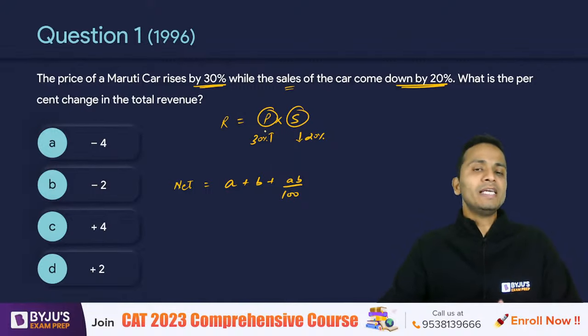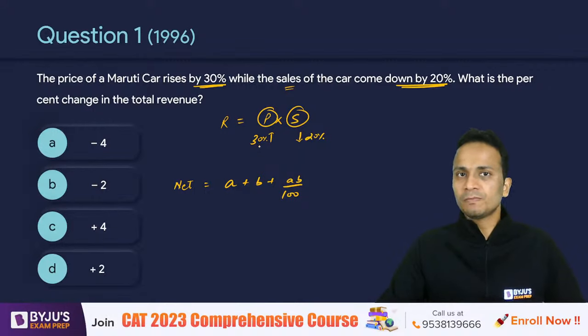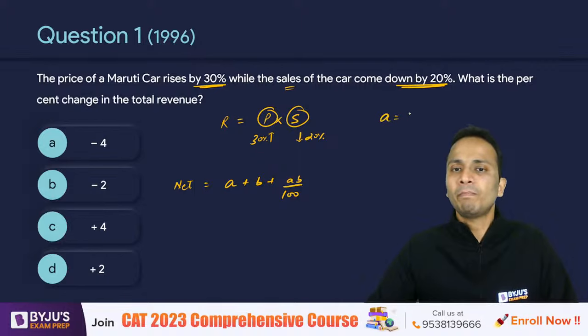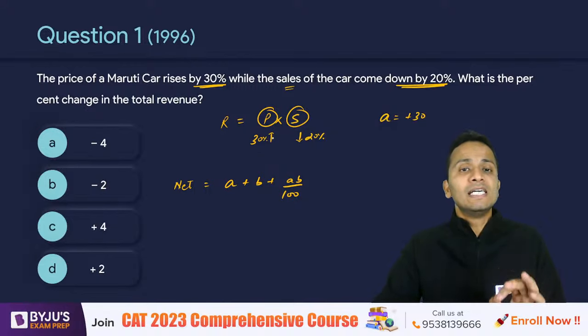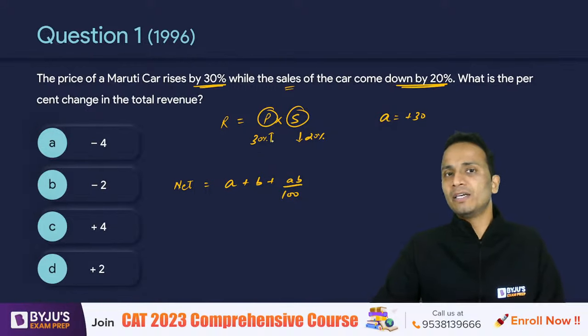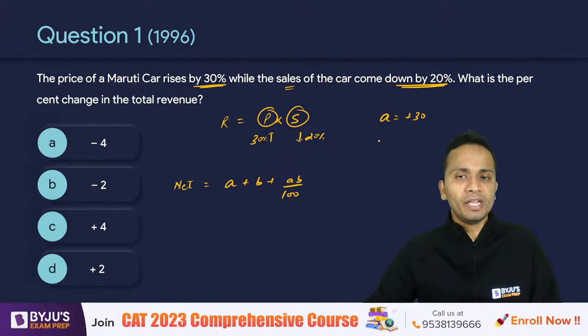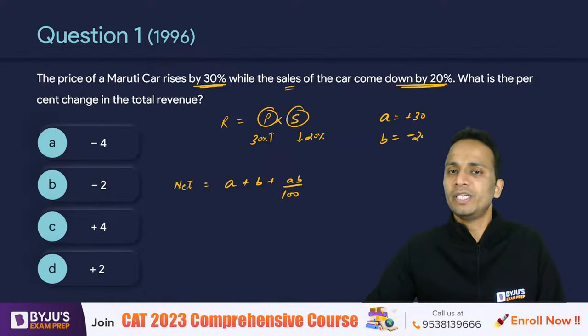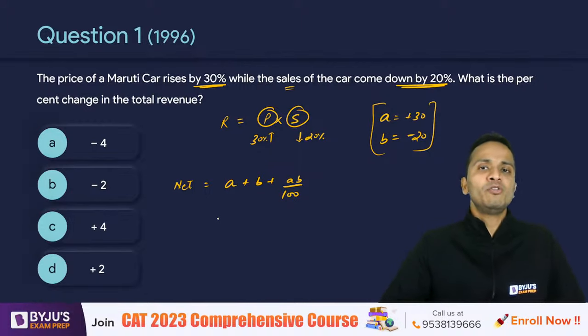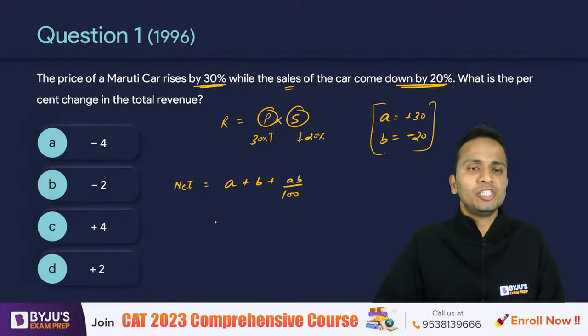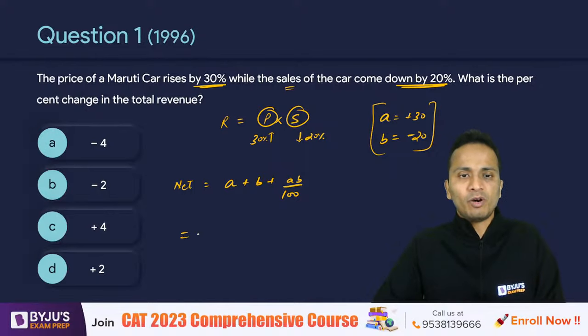Now the price increased by 30%. So the value of A that you will feed in the formula will be plus 30. So A's value will be plus 30 because price has increased by 30%. Now similarly sales, it came down by 20 percent. So the value of B that you'll feed in the formula will be minus 20. So just feed these two values in the formula, and you will be able to find out the net percentage change in the revenue. So let's put it in the formula.